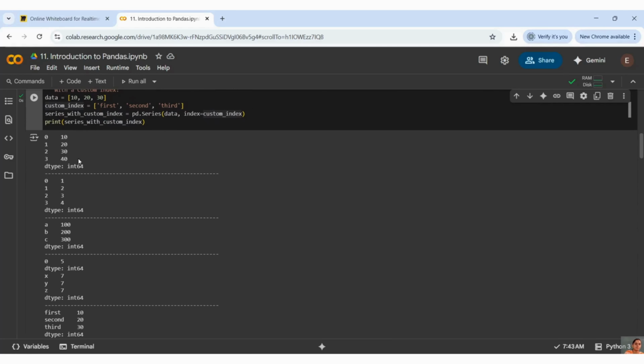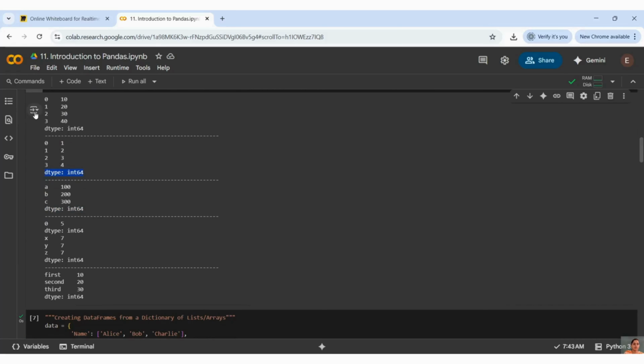So this first example is a list, right? And it is giving me the data type int64. The second one is your NumPy array, and just visualize how it gives the output. This gives the output in a tabular format, and like I've already told you, a series is just a single column value. And these all are single column values.